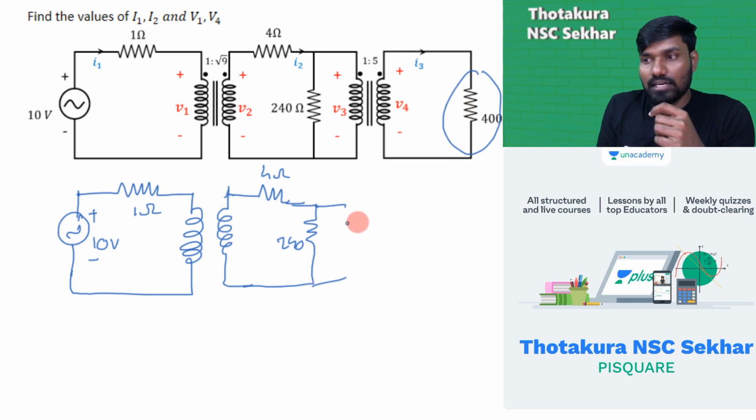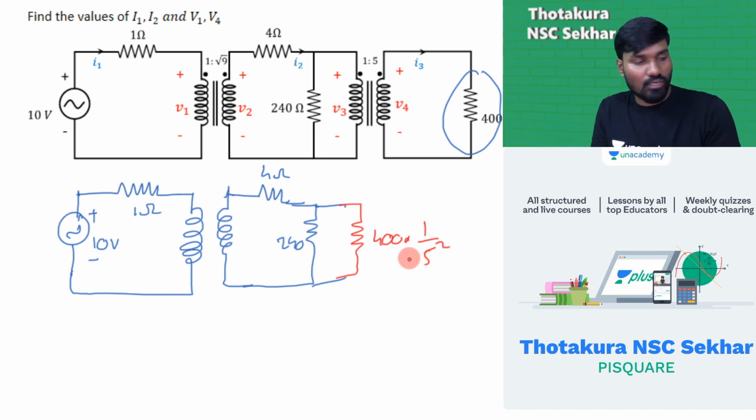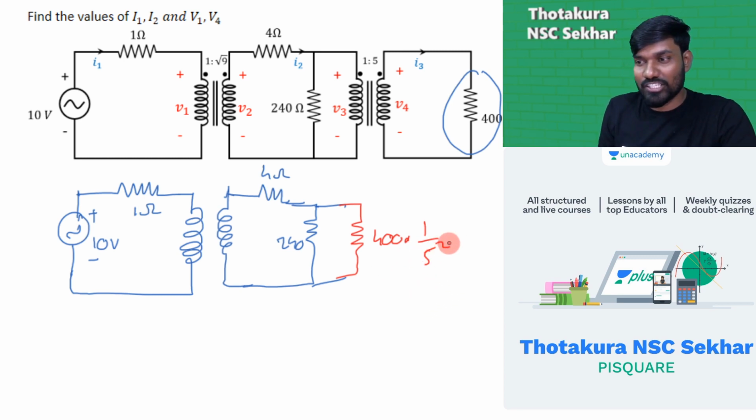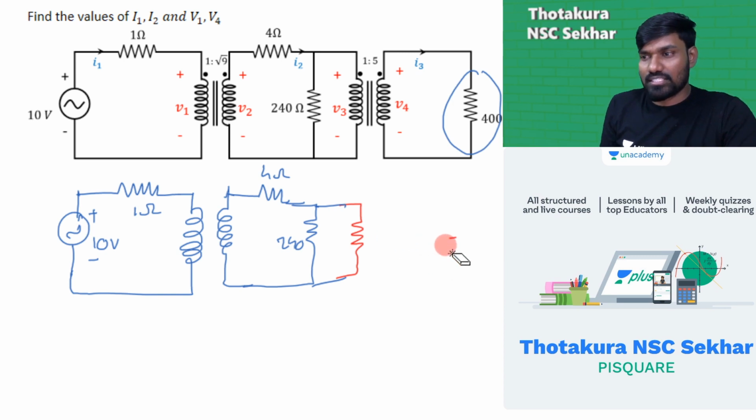Now this part will come to the primary side. This is the primary side. Of value how much? 400 into 1 by 5 square. 1 by 5 square, 25. 400 by 25. I'm not that good in mathematics. 16 is the answer. So this is 16 ohm.